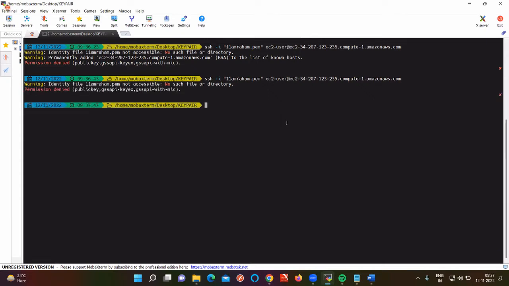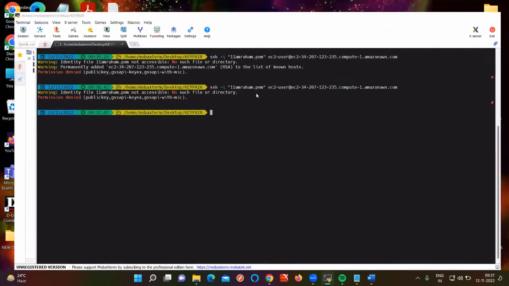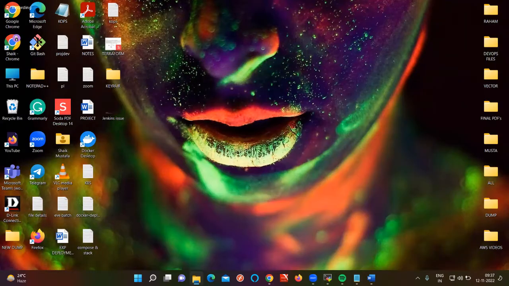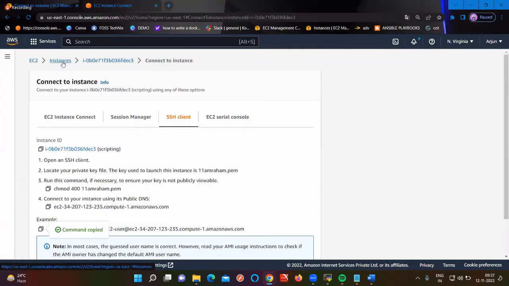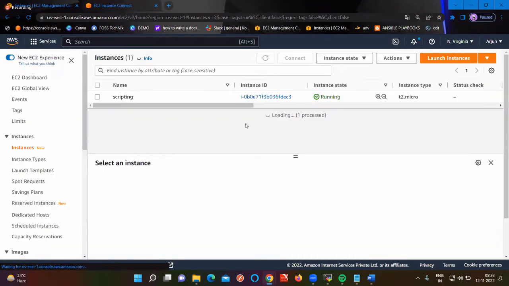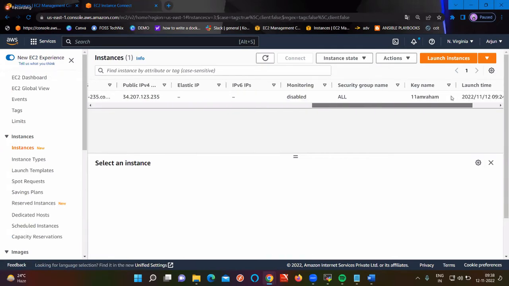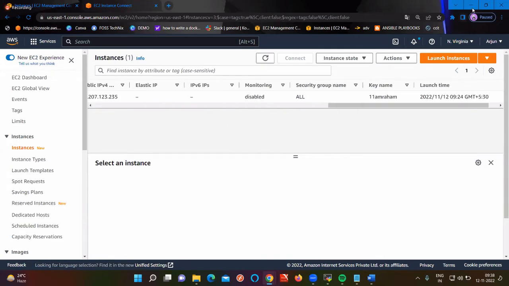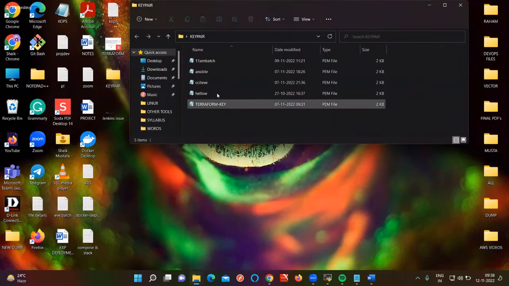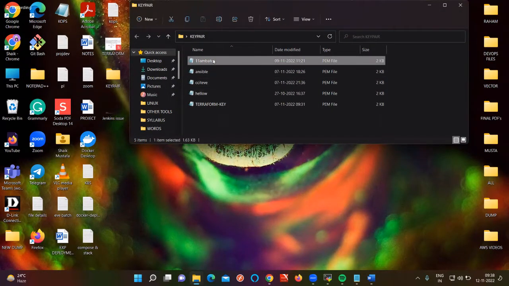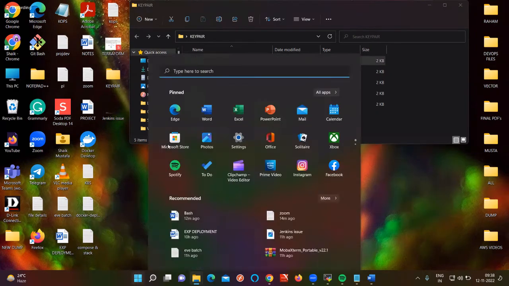You can go if you want. Yeah, you can go. Is my key pair selected with this only? Let me check it. So what is my key pair name here? 11 a.m. or some other key pair? Wait a second. These both are not the same, I think. This is 11 a.m. batch, but that is 11 a.m. something else.